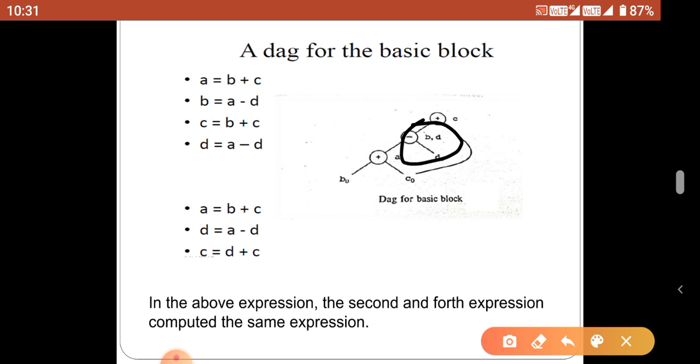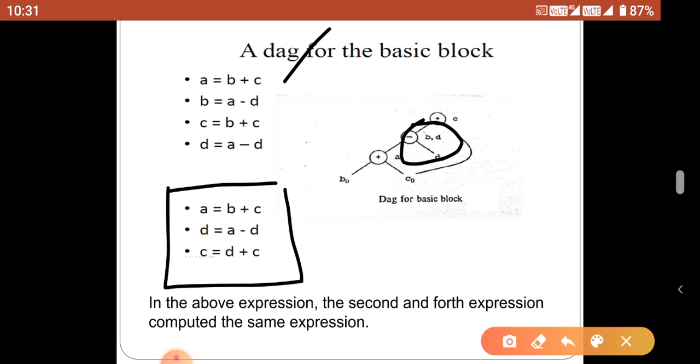After constructing this DAG, we can eliminate one of the statements in the given above, that is a equal to b plus c, no change. But b and d has the same name, so you are going to use only recently constructed variable, that is d. So wherever the b is present, that is replaced by the d. The second statement is b equal to a minus d. We are going to replace the b by the d wherever it is present. That is, b equal to a minus d is replaced by d equal to a minus d,